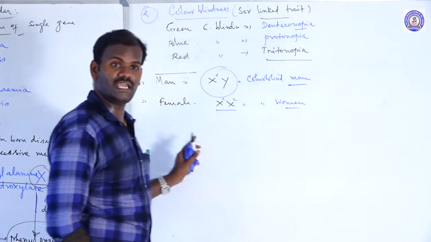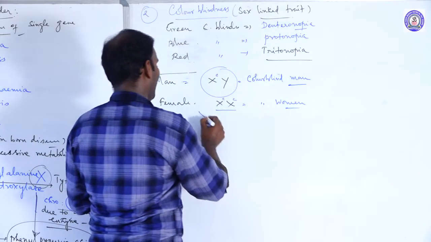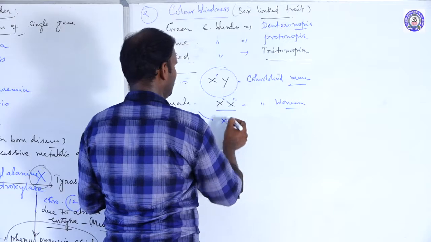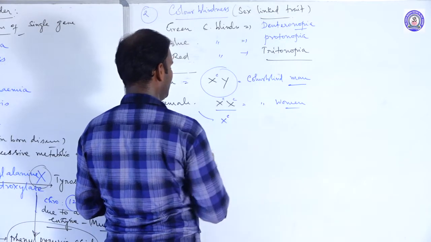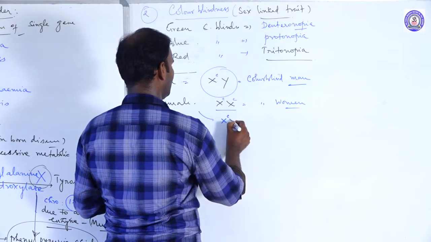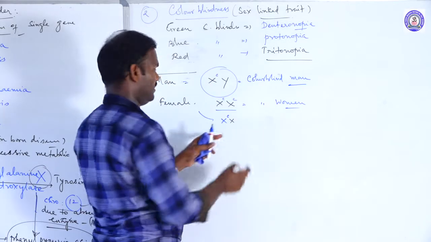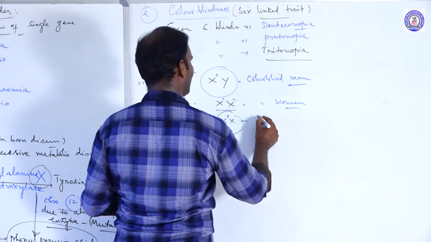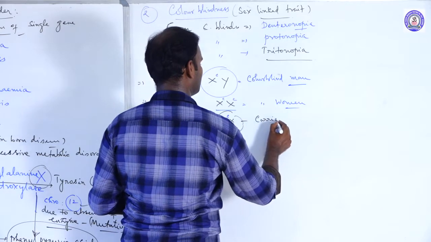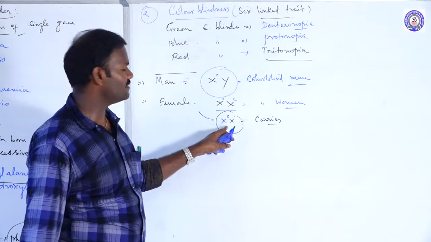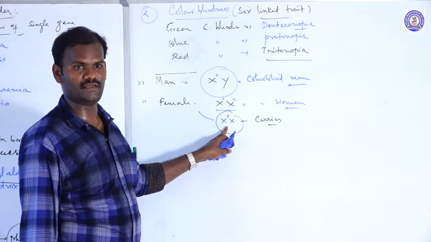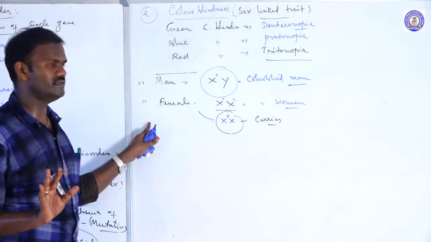If the female has only 1 X chromosome carrying these alleles and the other X chromosome does not carry it, she is a carrier. The carrier is actually normal, but carries these genes. So these are the 3 conditions.